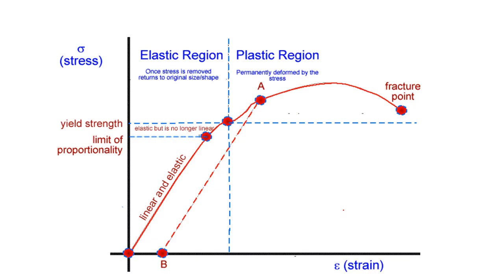After the yield strength, the material enters the plastic deformation region, which means that the stretch of the wire is permanent.